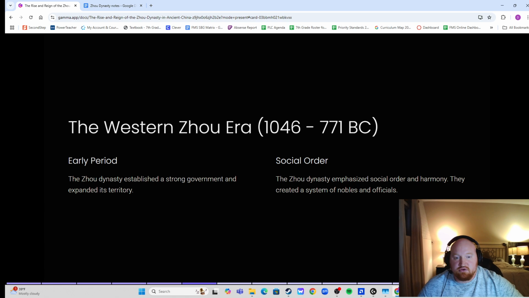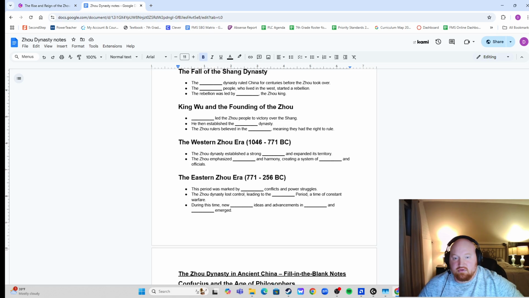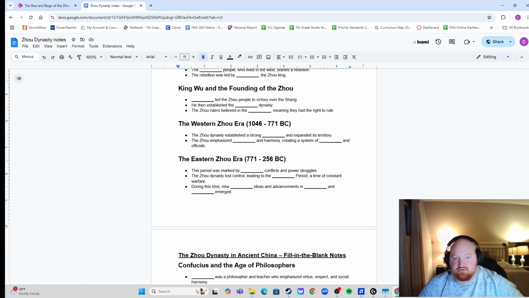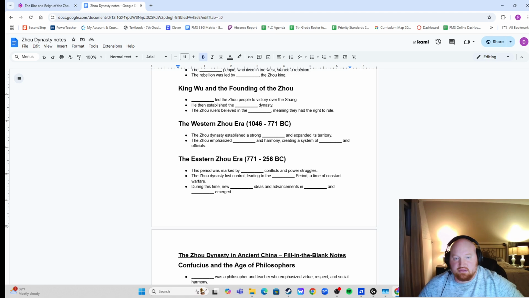The Western Zhou era. So that is from 1046 BC to 771 BC. The early period, the Zhou Dynasty established a strong government and expanded its territory. So the Zhou Dynasty established a strong government and expanded its territory.